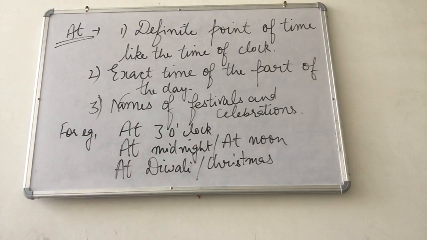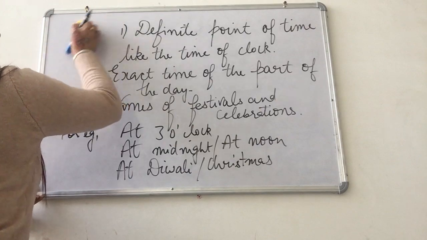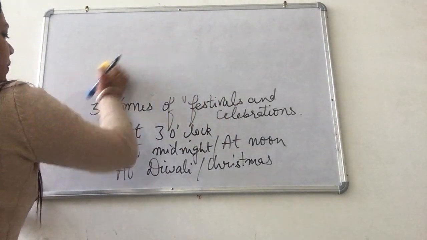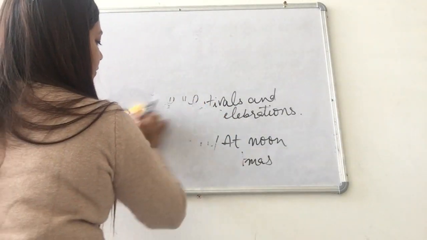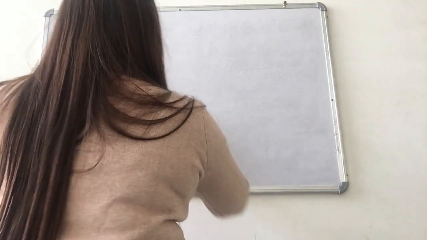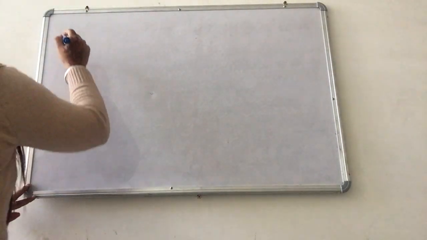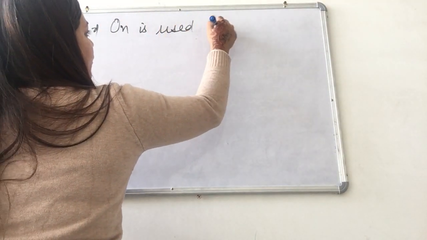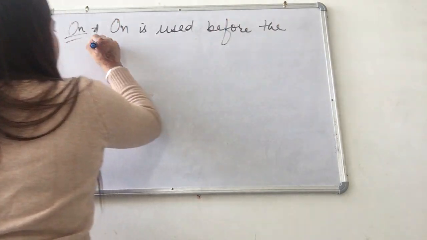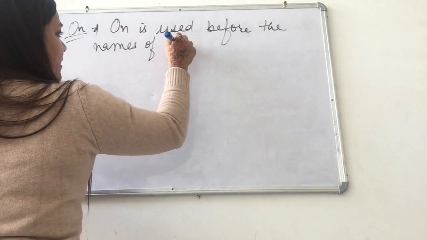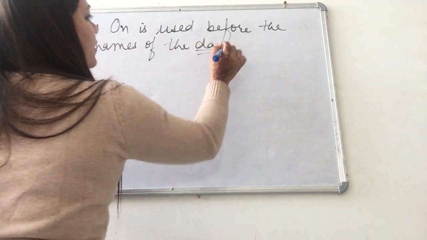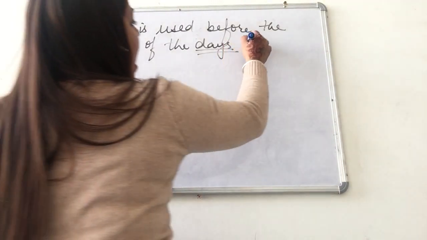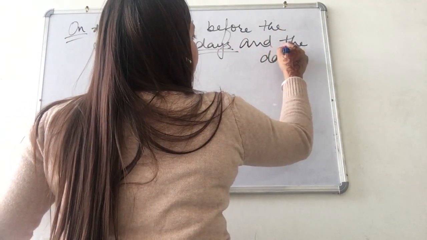Next we have preposition of time on. Where do we use preposition on? Preposition on is used before the names of the days and the dates.